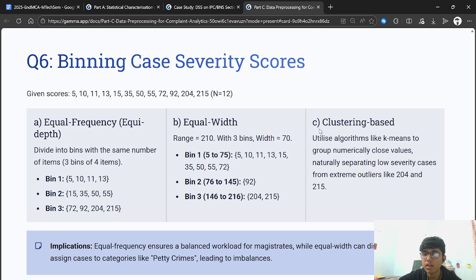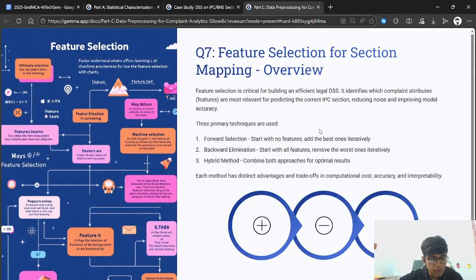Apart from this, clustering based algorithms utilize k-means to group numerically close values, naturally separating low severity cases from extreme outliers like 204 and 205. Apart from this, the last question is about feature scaling and selection mapping. Summarize this using a flowchart. So here we are.